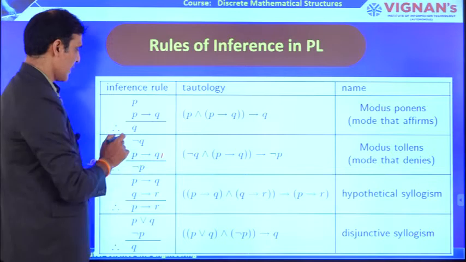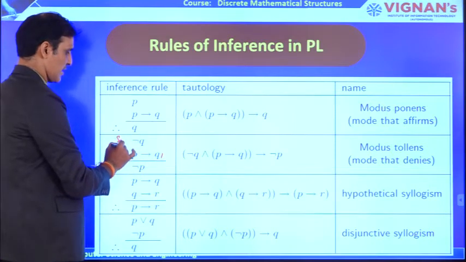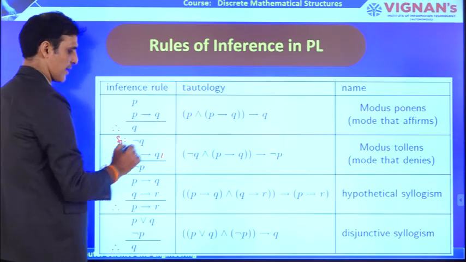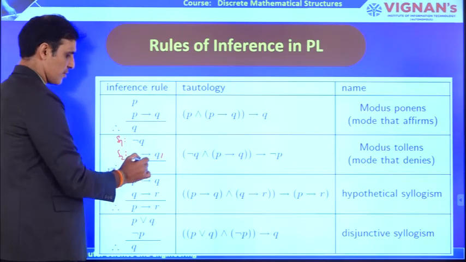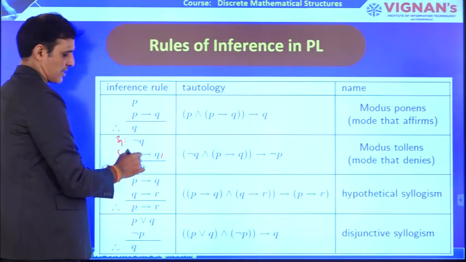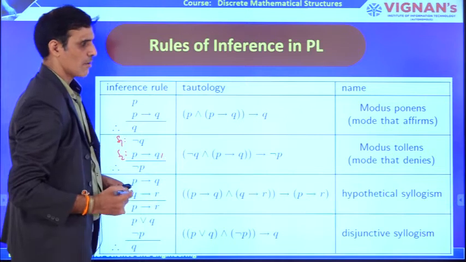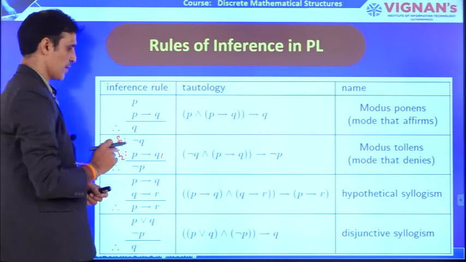Similarly, if you take the first statement as negation of Q, and the second statement as P implies Q, and you prove that negation of P is derived from the given set of sentences, then that rule is called modus tollens. Very, very important rule.